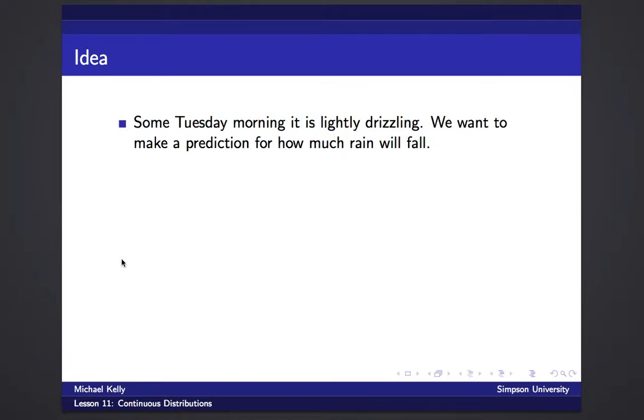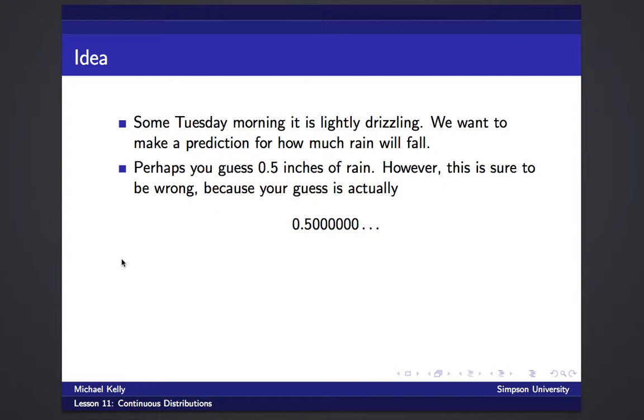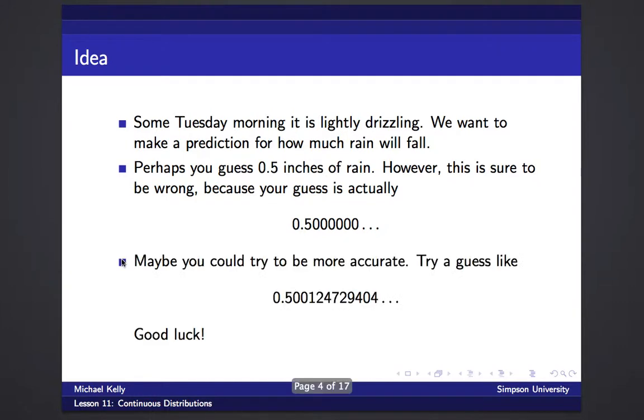So, suppose it's some drizzly Tuesday morning, and we want to guess how much rain is going to fall. Perhaps you'd say maybe half an inch of rain falls. However, in mathematics we're completely precise. So when you say half an inch, we mean actually 0.5000000 on forever. So you're going to be wrong. In fact, even if the right answer was 0.500124729 and so on, your guess is actually wrong because it wasn't perfectly precise.